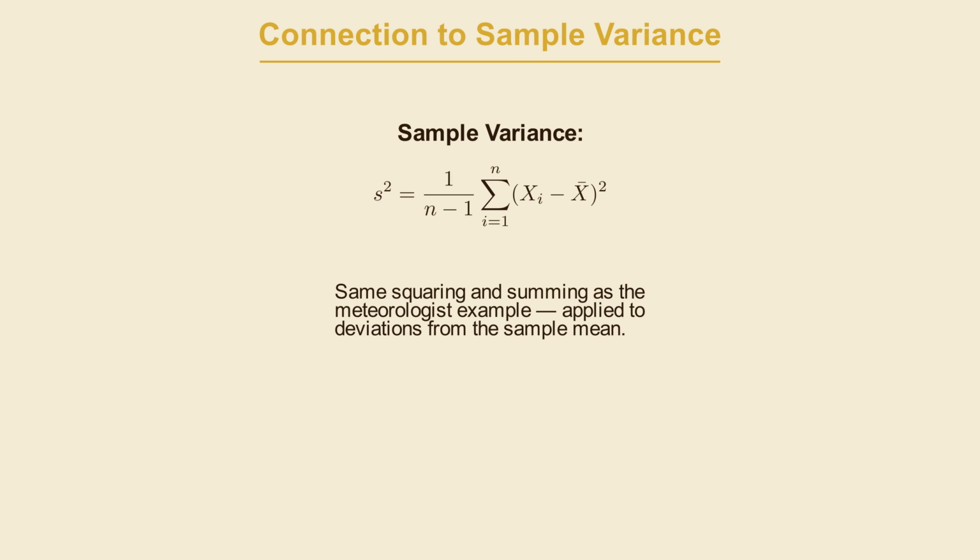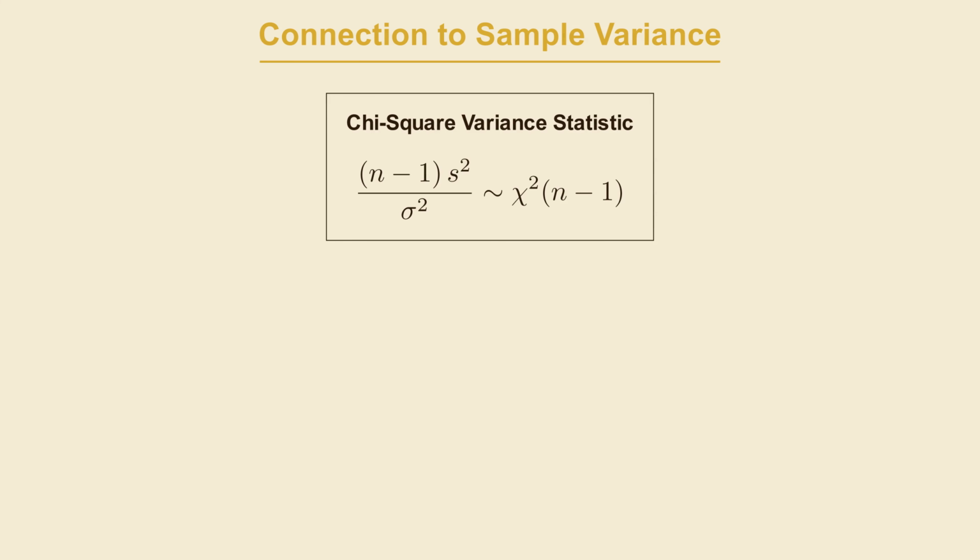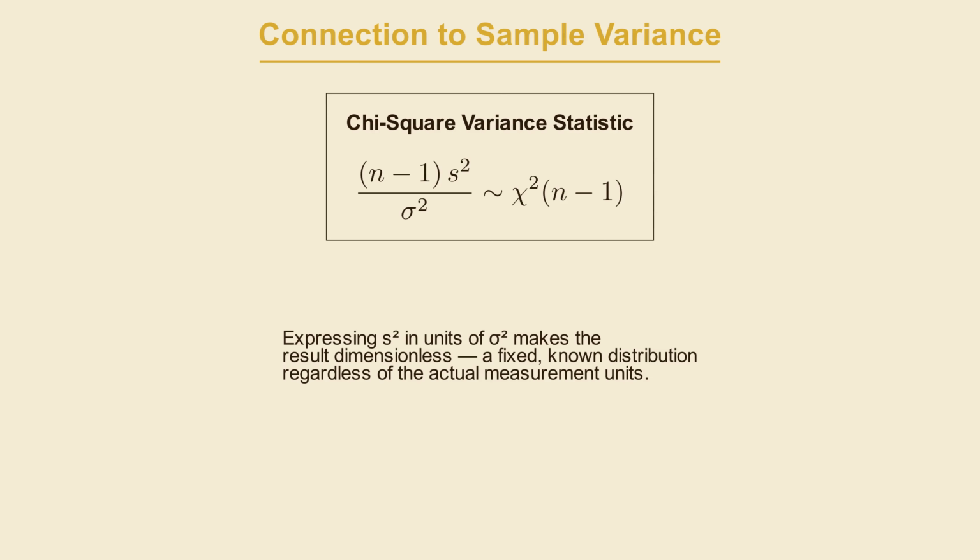And just like in our weather forecasting example where things followed a chi-square distribution, the sample variance, once we scale it appropriately, is also going to follow a chi-square distribution. Specifically, if you take n minus 1 times s squared and divide by the true variance, sigma squared, that quantity follows a chi-square with n minus 1 degrees of freedom. The scaling is what makes it work.